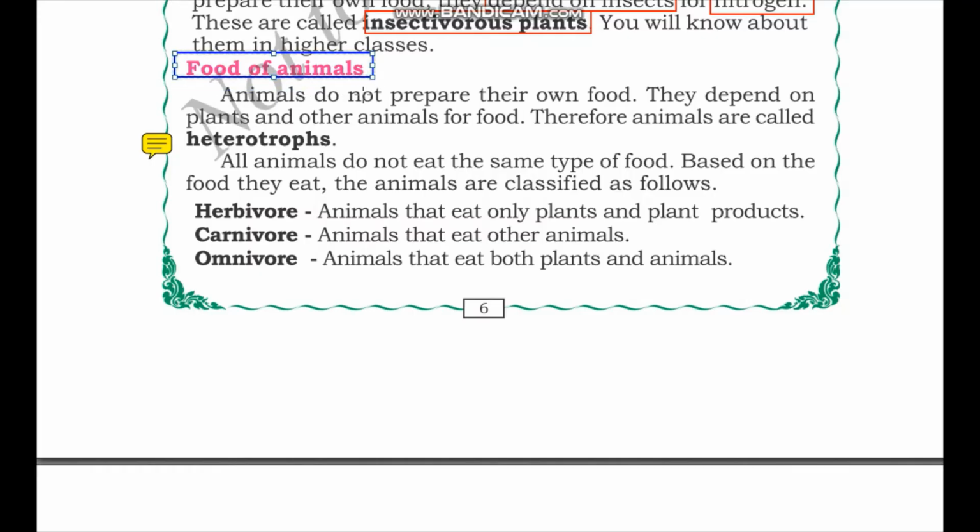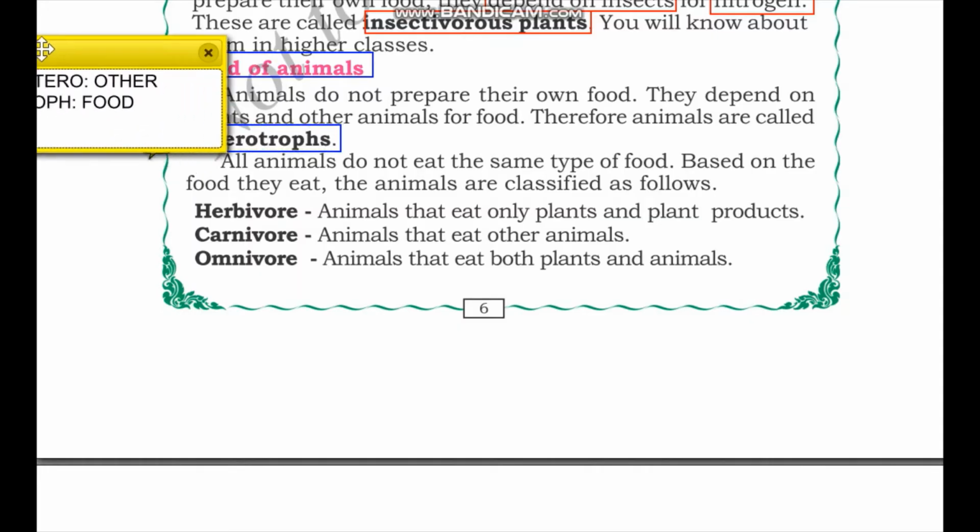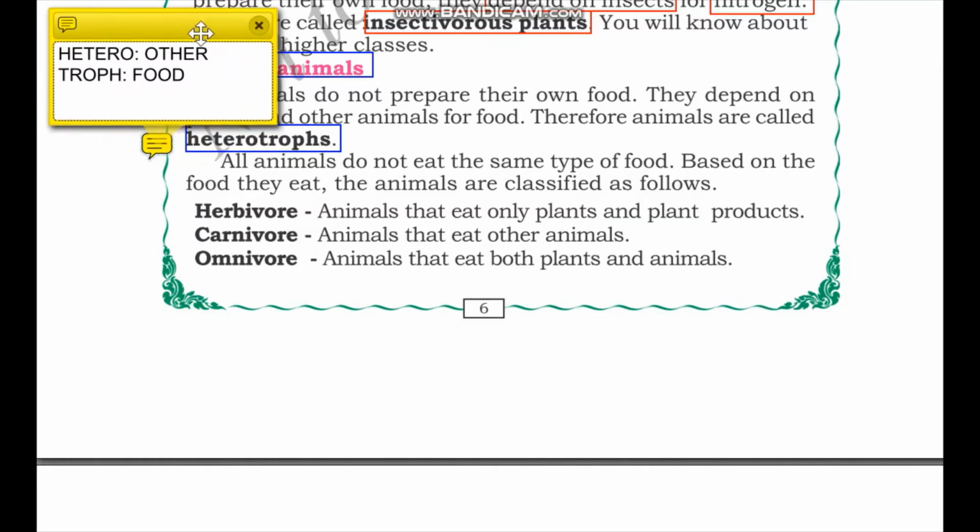Unlike plants, animals do not prepare their own food. They depend on plants and other animals for food. Therefore, animals are called heterotrophs. Hetero means other and troph means food. Living beings that do not have the ability to prepare their own food, but depend on other living beings for food are called heterotrophs.